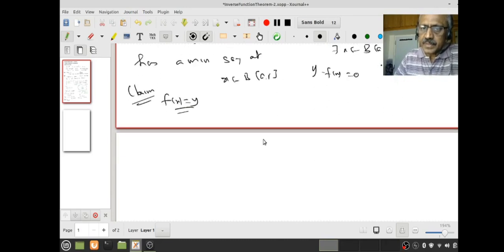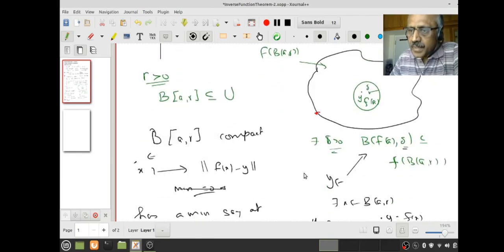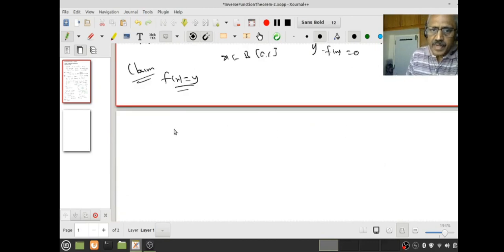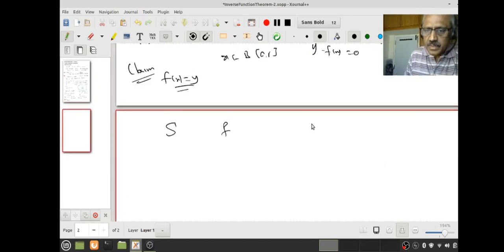Yeah, so let us try to find out. See, one way of doing it would be to look at this set S, which is compact, and f is continuous, therefore f(S) is compact.